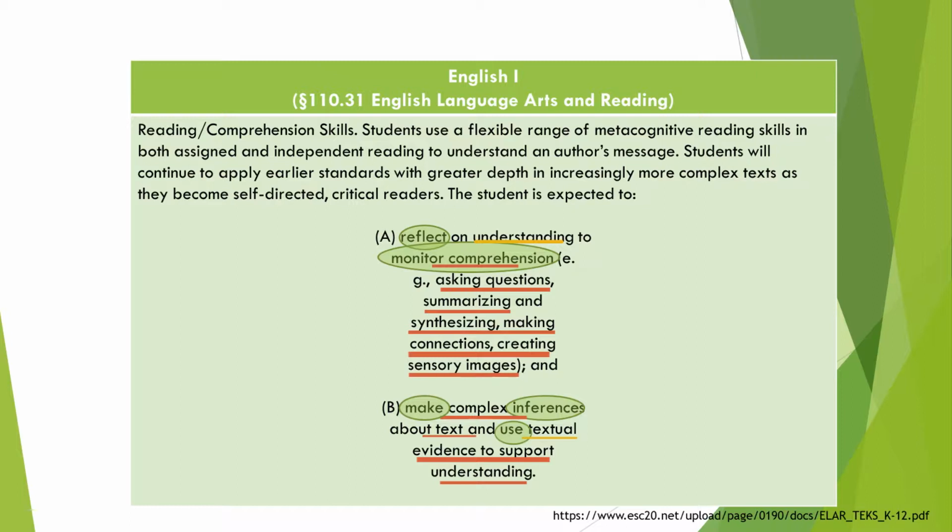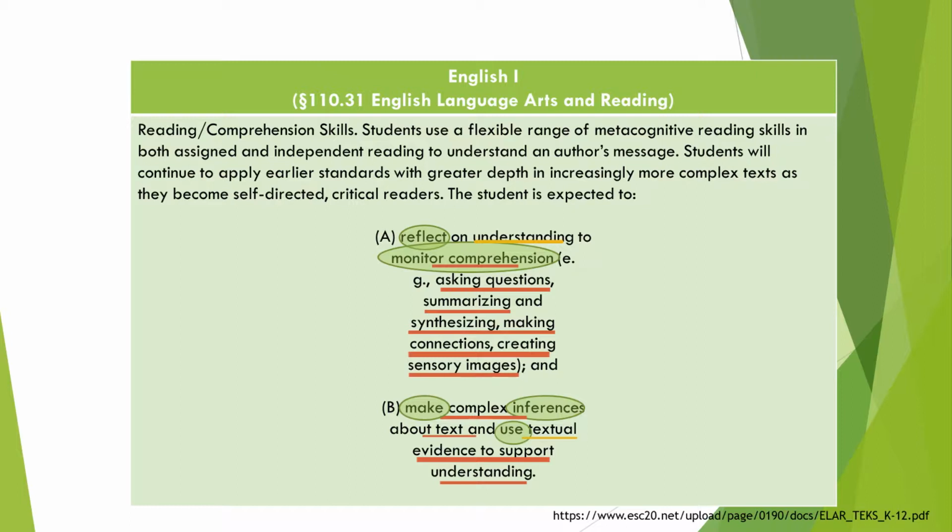Now, we can do this in the form of asking questions, summarizing, synthesizing, making connections, and creating sensory images. So by doing all these things, this is a great way to monitor whether the students did in fact understand the lesson.